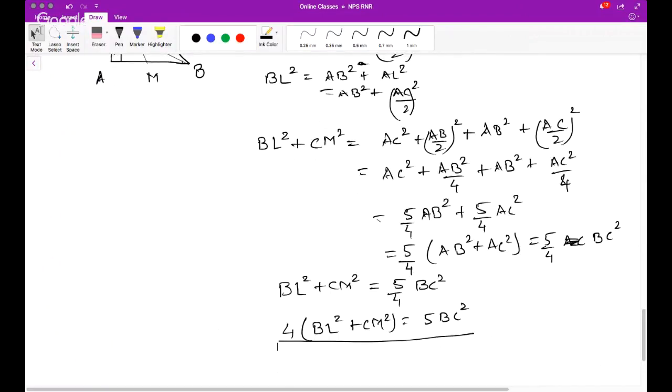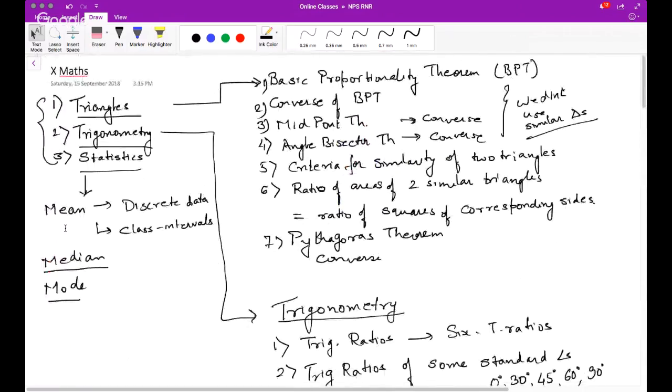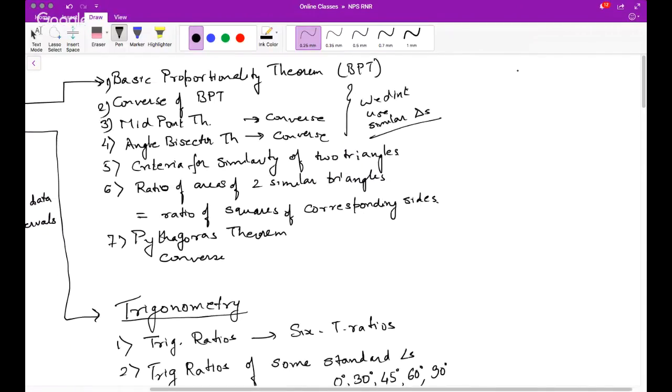Okay, good. So let us now move on to any other particular question in similar triangles, any particular topic you want me to revisit, some theorem to prove again. So please remember, there are these things in similar triangles. Basic proportionality theorem, you know the proof, how to do it. We did it last time, where you take a triangle, you make parallel lines, and then you draw perpendiculars and take a ratio of areas.